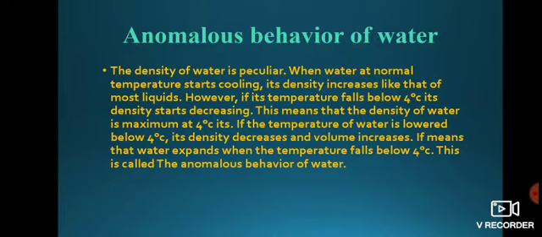When we are keeping water for freezing, its density increases like that of most liquids. However, if its temperature falls below 4 degrees Celsius, its density starts decreasing. Means if we are freezing that water at 0 degree Celsius, its density will increase, but below 4 degrees Celsius density will start decreasing. It is strange, it is peculiar.